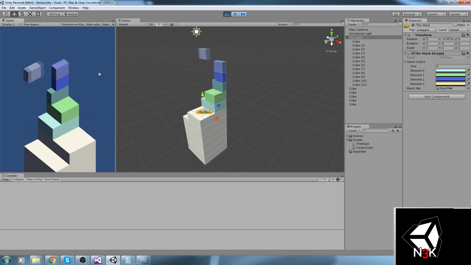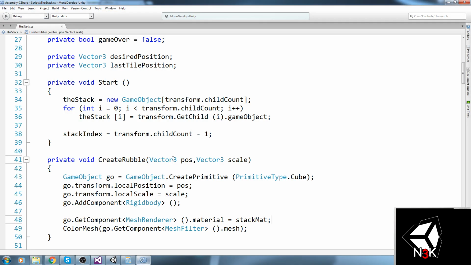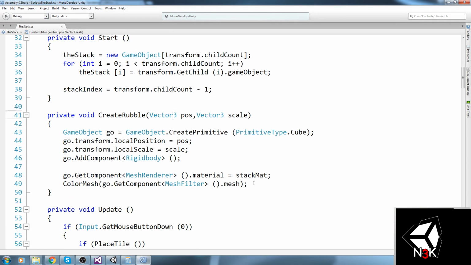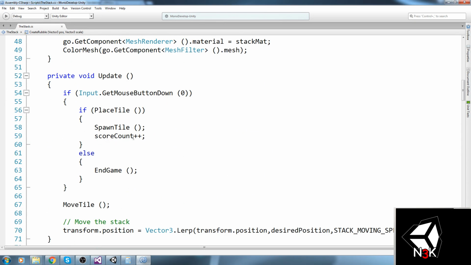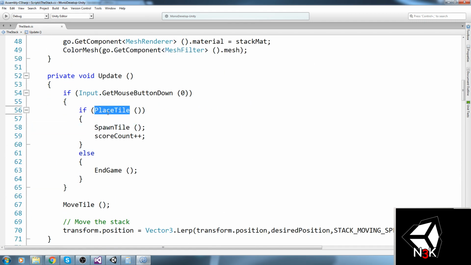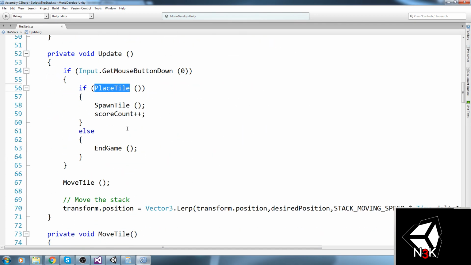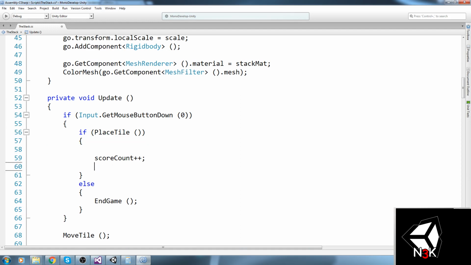Now I believe it's using the value from before, so can we actually fix this? Okay, so we place the tile and then we get the skull and then we create a rubble inside of PlaceTile. Let's actually try to do the, oh no, that's not going to work either.